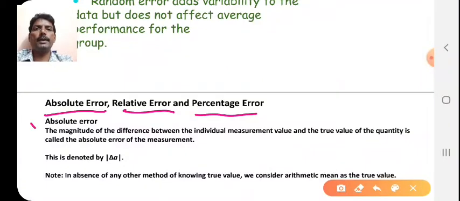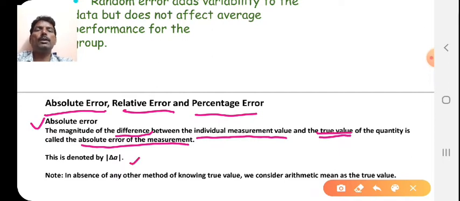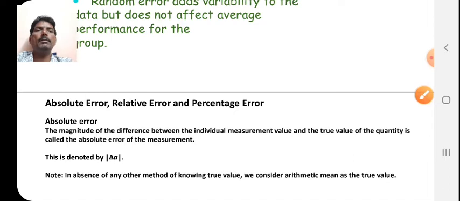Now what is absolute error here? It is the magnitude of the difference between the individual measurement value and the true value. True value means the correct value of the quantity, and this difference is called the absolute error of the measurement. It is denoted by delta A or modulus of delta A. Note that in absence of any other method of knowing the true value, we consider the arithmetic mean as the true value.